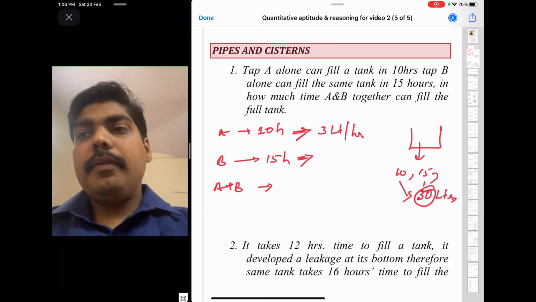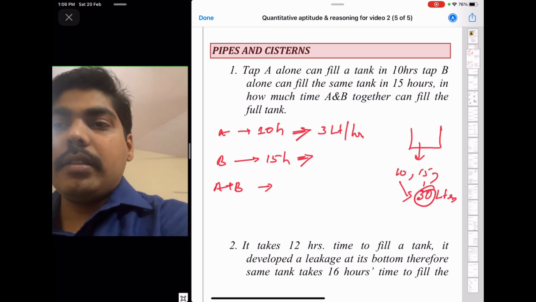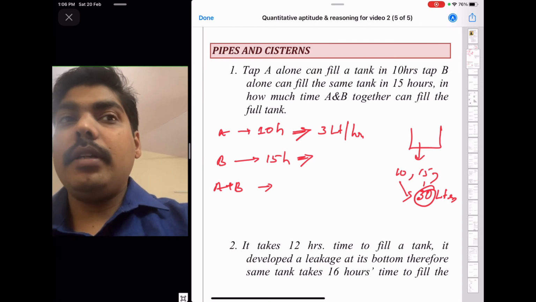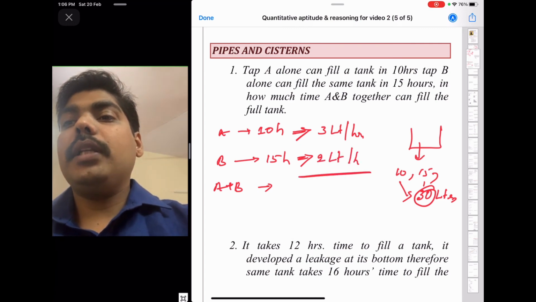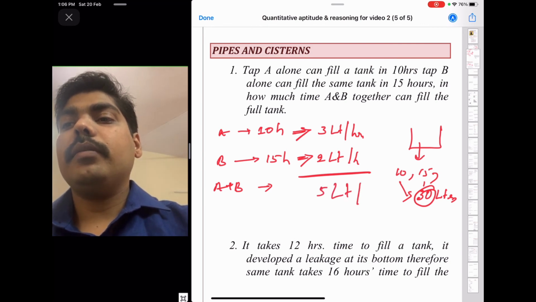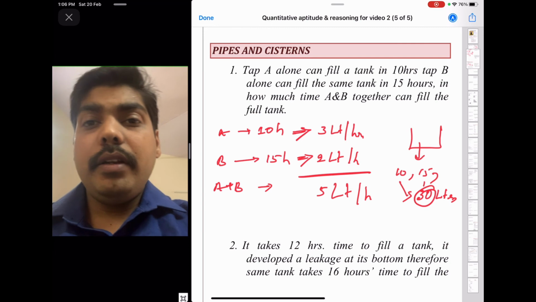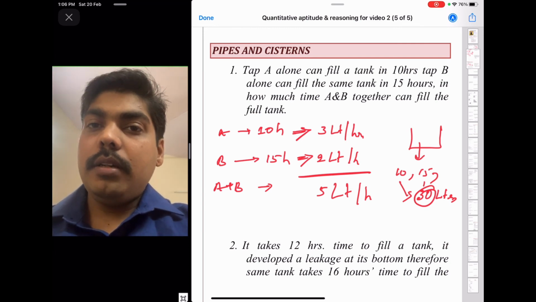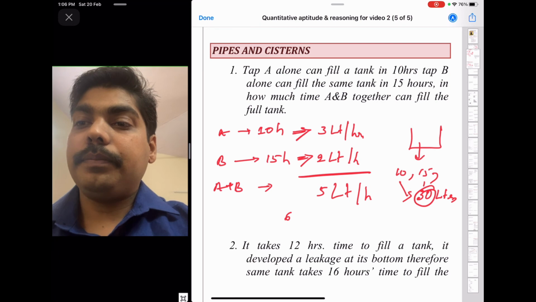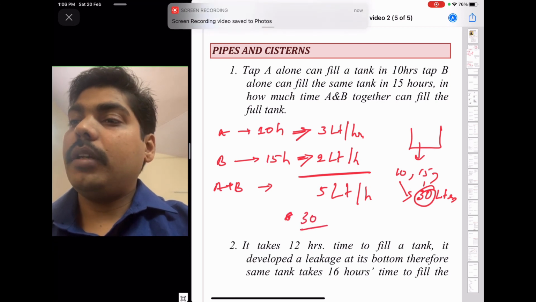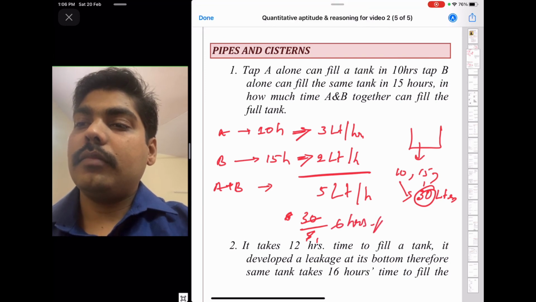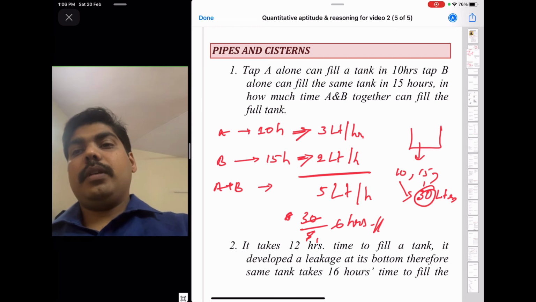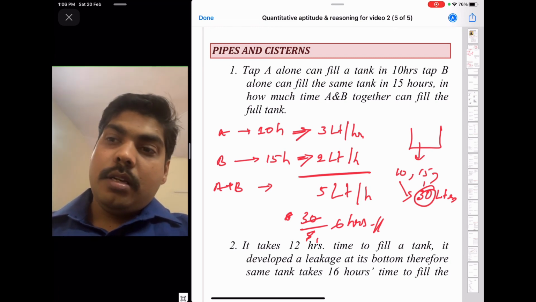Then tap B will fill the same tank, that is the 30 liter tank, in 15 hours. That means every hour it is filling 30 divided by 15, 2 liters per hour. So A and B together are filling 5 liters per hour. If they are filling 5 liters in 1 hour, then the 30 liter tank will be filled in 6 hours. Okay, instead of days it is hours.